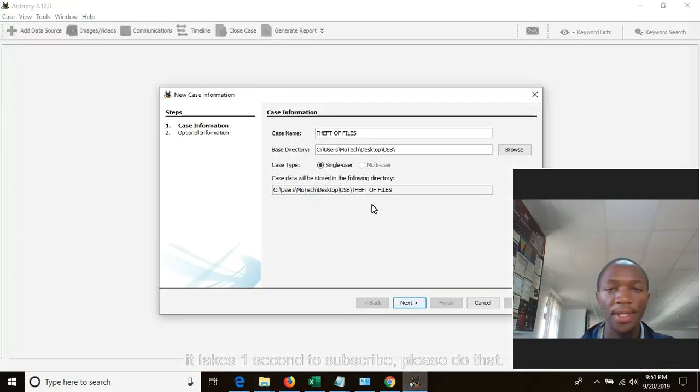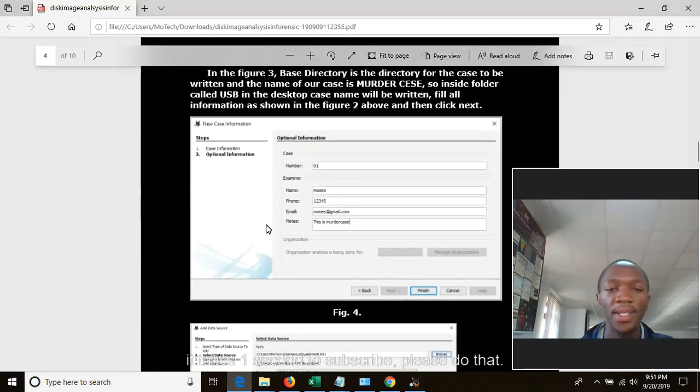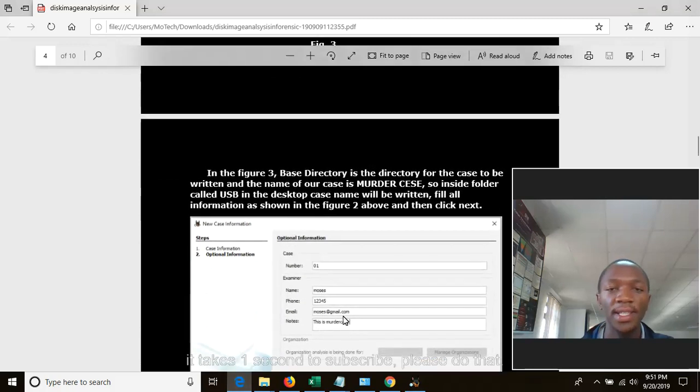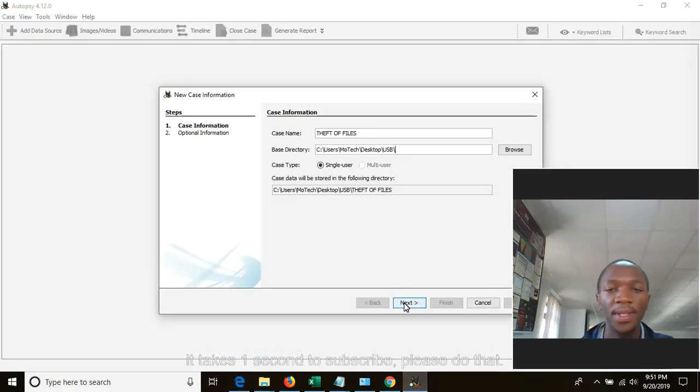So now you can see that the base directory is local disk C, user Motec, desktop, USB, and the file containing the case will be stored in the folder called USB at the location of desktop. So the next thing is just to click on next.